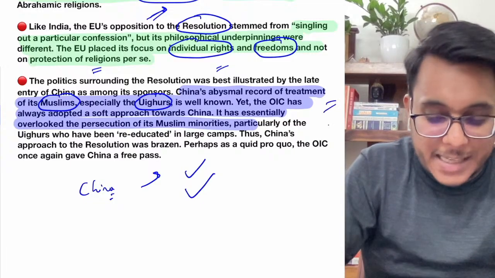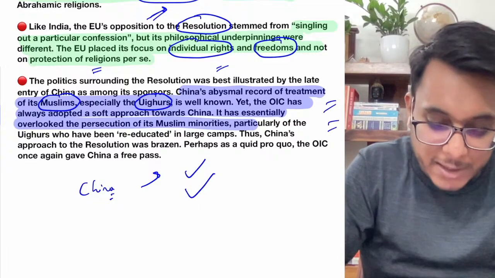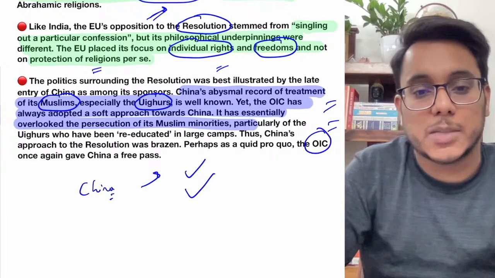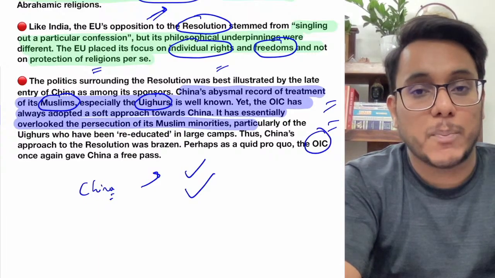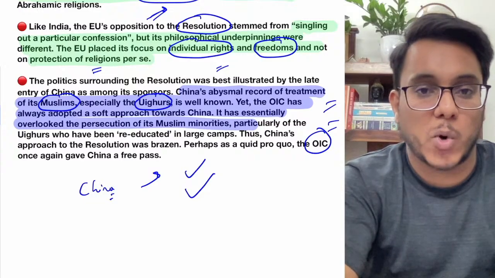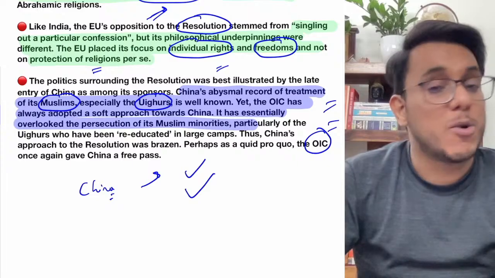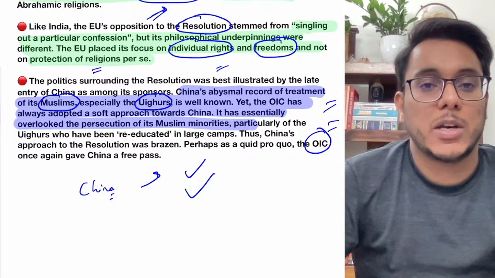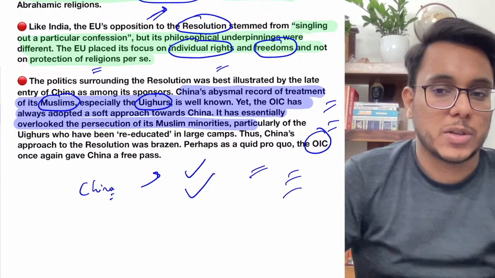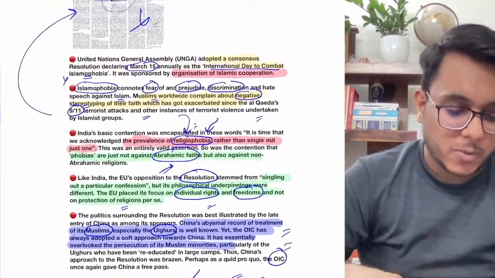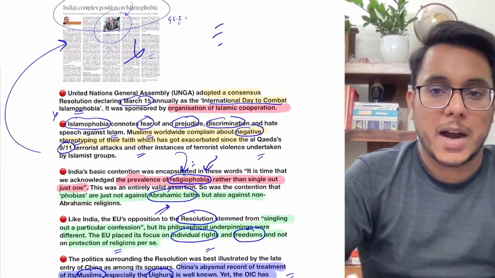Fine, so nothing has been said on that particular thing. Even the OIC, which had sponsored this particular resolution, has not brought up how China is exploiting the Muslims in the Uyghur camps. Clear, world countries are very openly saying that human rights violations are happening. Nothing has been discussed on that particular front. So this is what has been provided in this particular article.